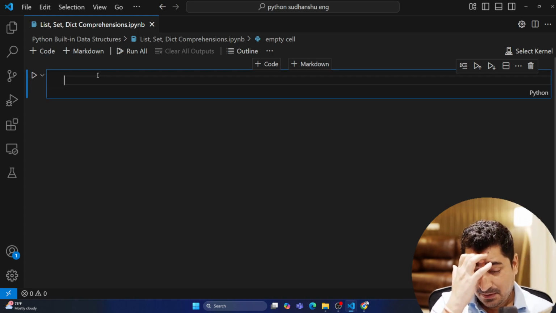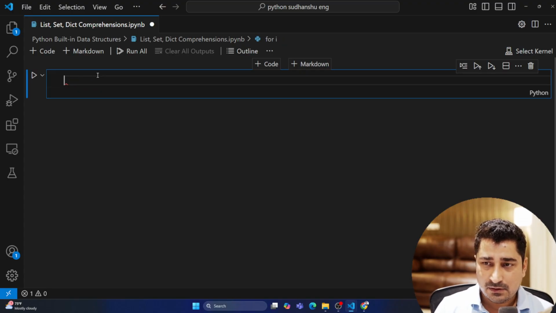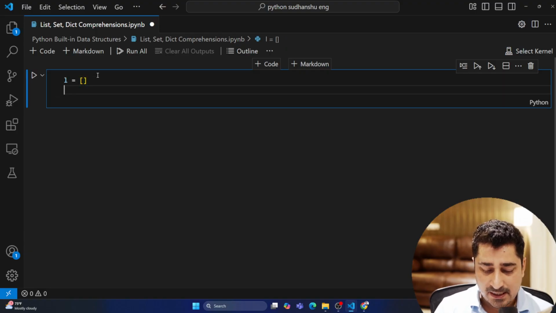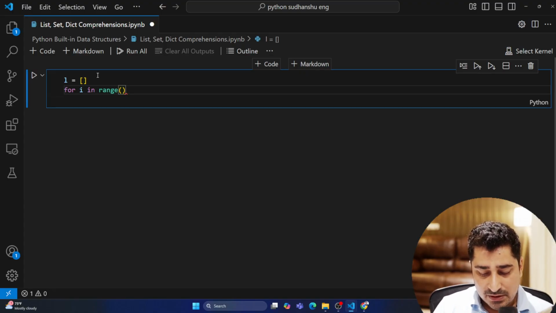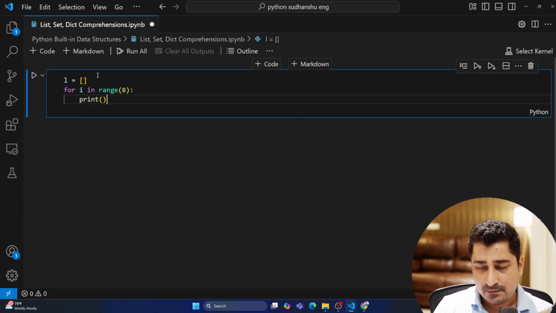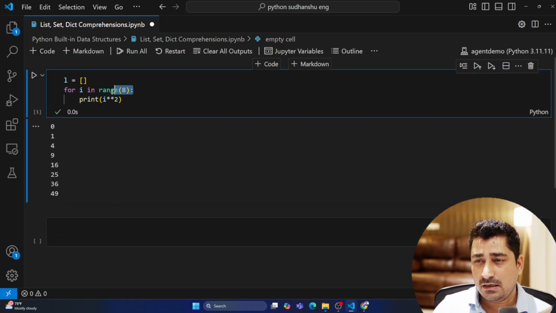So here, let's suppose I have to produce data, and inside a list I have to store the square of that data. For example, I'm going to create an empty list, and then for i in range of 8, I'm going to produce data till 8 and print the square of it. So 0 to 7 it is going to print, as we all know the upper bound 8 will be silent.